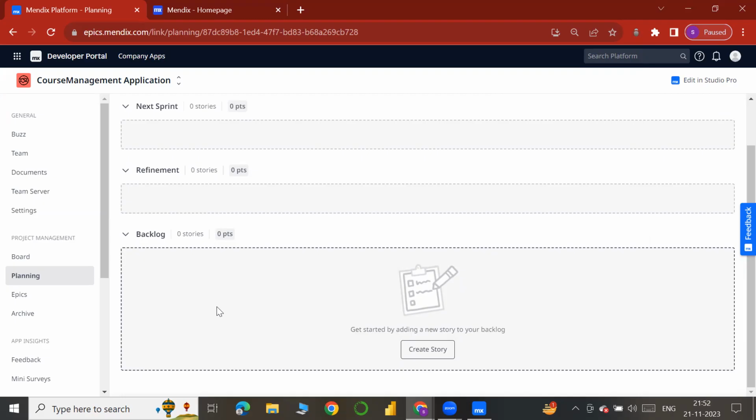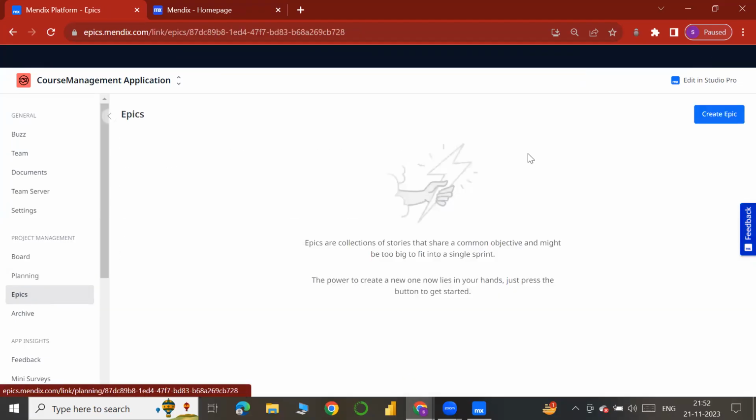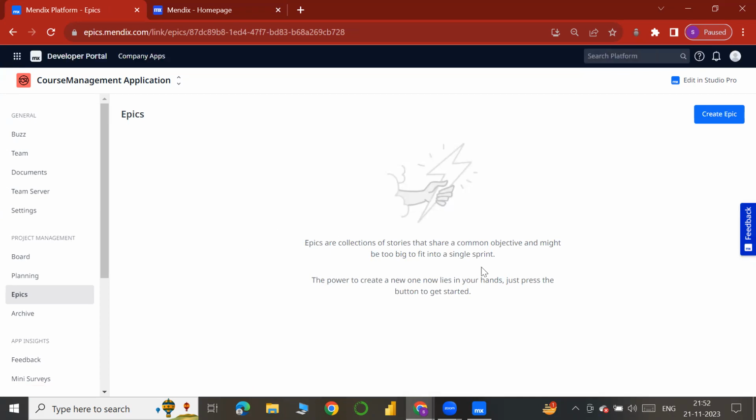Previously they will be in the next sprint. From the next sprint, we will move those stories into backlog so that they will be coming into the active sprint as soon as we open that. That's it. Okay.